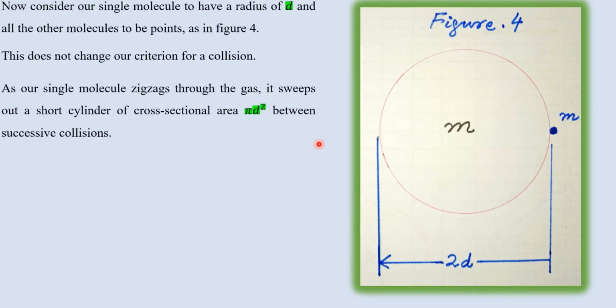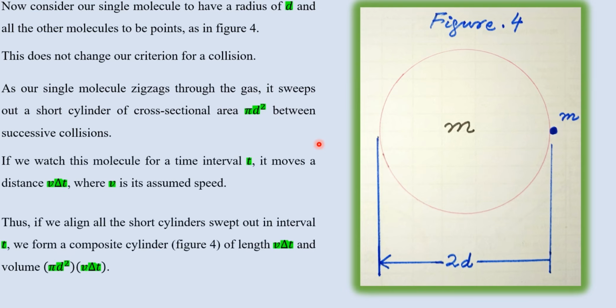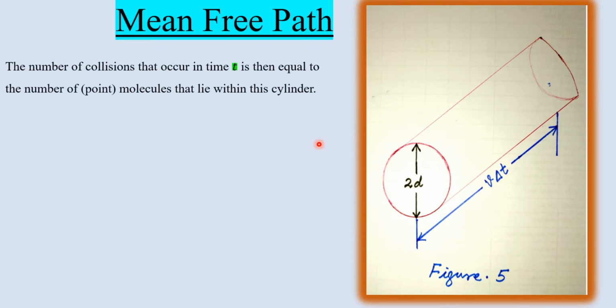As our single molecule zigzags through the gas, as we have seen already in figure 1, it sweeps out a short cylinder of cross-sectional area pi d square between successive collisions. If we watch this molecule for a time interval t, it moves a distance v delta t, where v is the assumed speed. Thus, if we align all the short cylinders swept out in interval t, we form a composite cylinder, figure 5, of length v delta t and volume pi d square v delta t. This is the figure which gives you the correct representation.